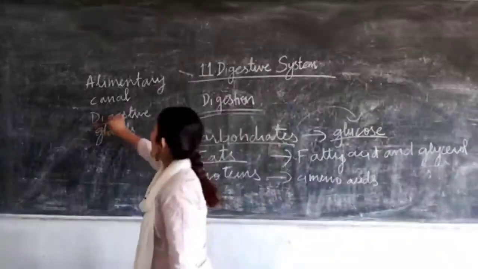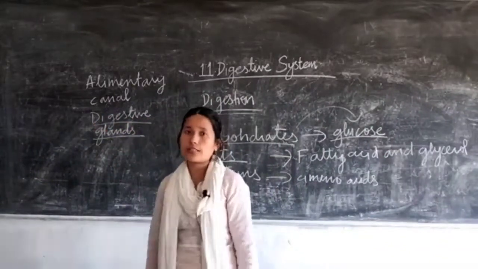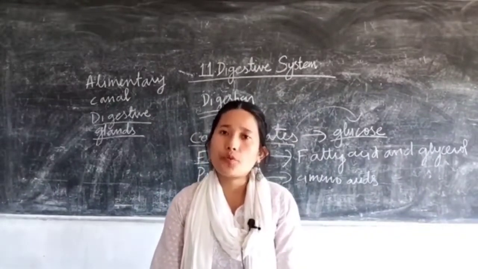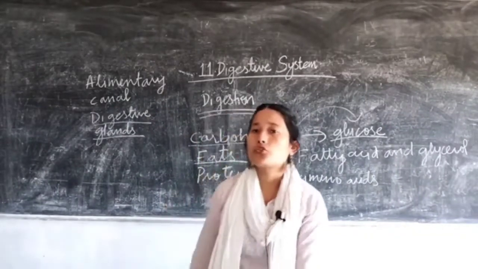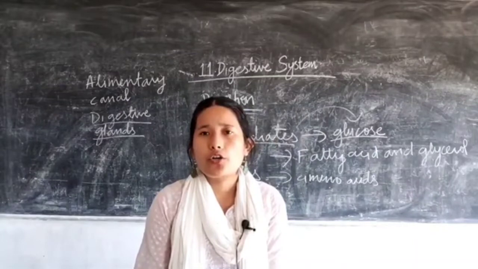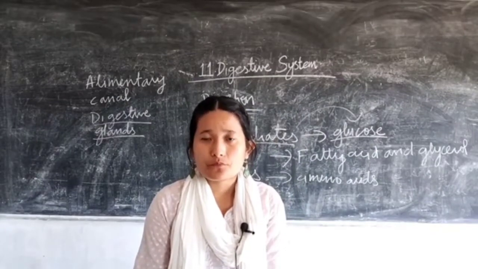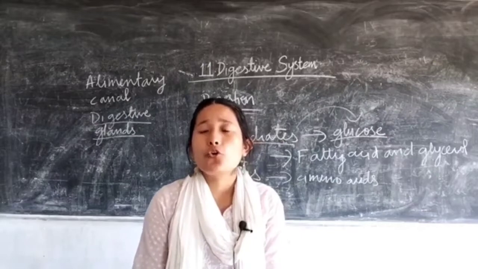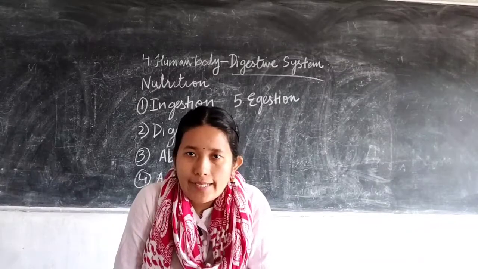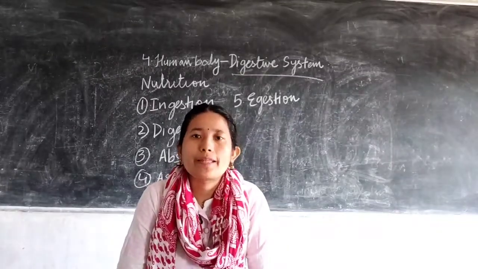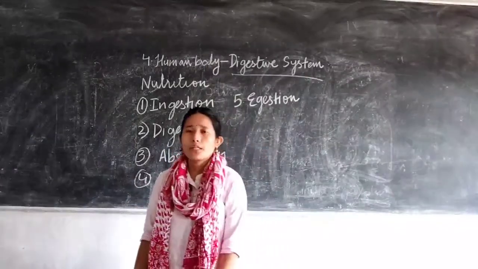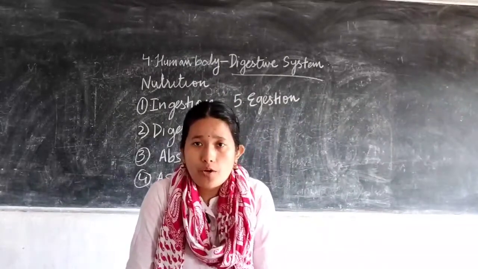The digestive glands are associated glands. These are not the main parts of the digestive system, but they have a certain role to perform in digestion of the food. Your digestive glands are the salivary glands, gastric glands, and the liver. These are all the associated glands which also have a certain role in the digestion of the food. Now, you have got an idea about what the digestive system is and the other organ systems that you have in your body, right? So as we have discussed, food is the essential fuel of our body.